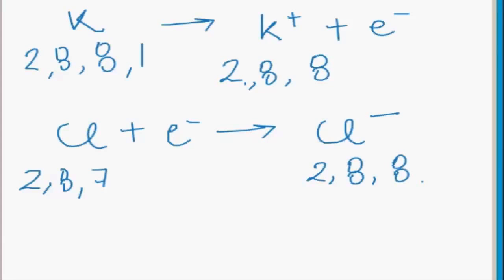So potassium and chloride ions are oppositely charged. There exists a strong electrostatic force of attraction between them, and potassium chloride exists as aggregates of oppositely charged ions and not as molecules.